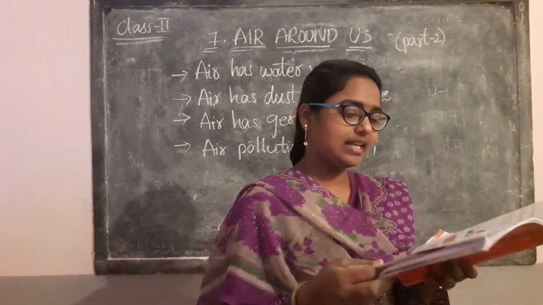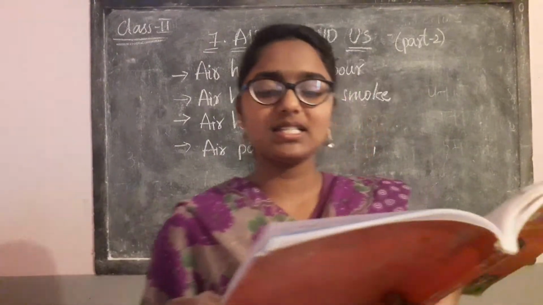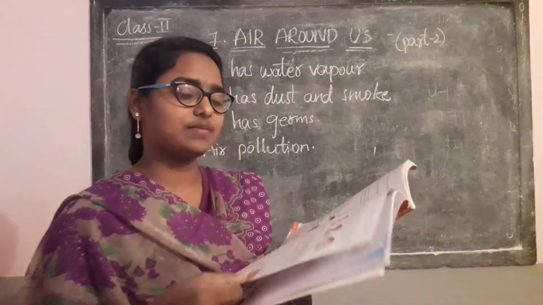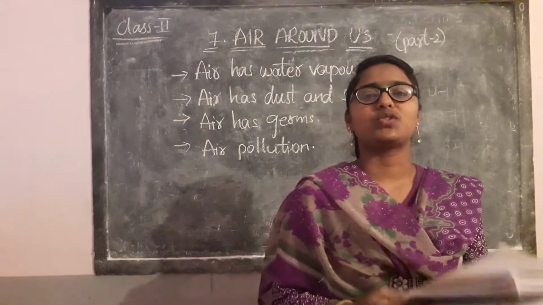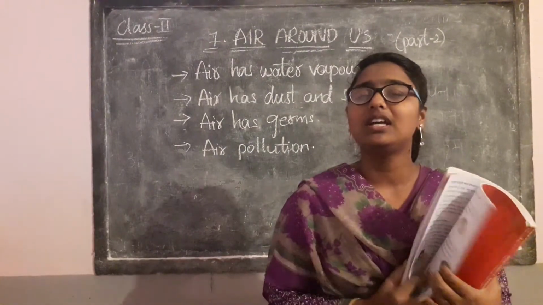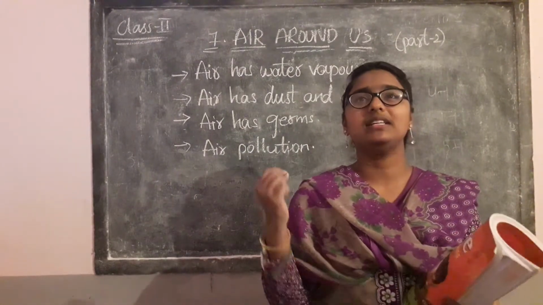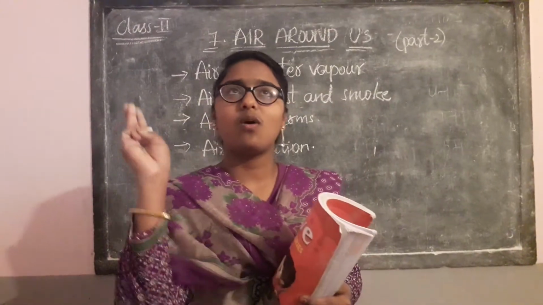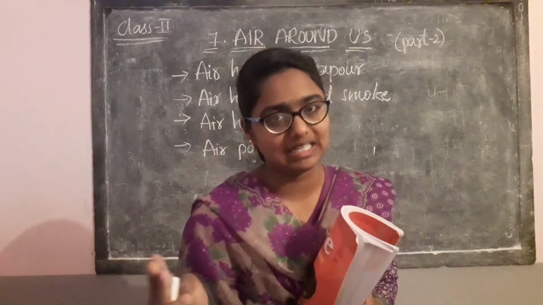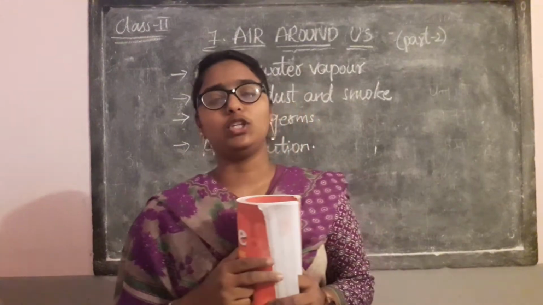See children, next, air pollution. When dust, smoke, harmful gases and germs enter the air, it becomes dirty. This is called air pollution. What is air pollution? The smoke from vehicles and industries, the dust particles and the germs all getting mixed into the air is called air pollution.